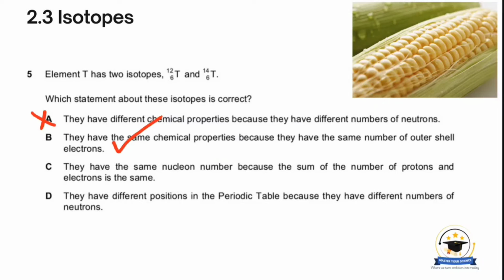Nucleon number is actually the sum of protons and neutrons, not protons and electrons, so this is incorrect. The last says they have different positions in the periodic table because they have different numbers of neutrons. This is also incorrect because the position in the periodic table is determined by the proton number. So B is the correct answer.